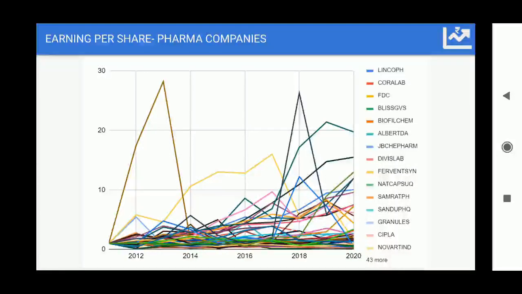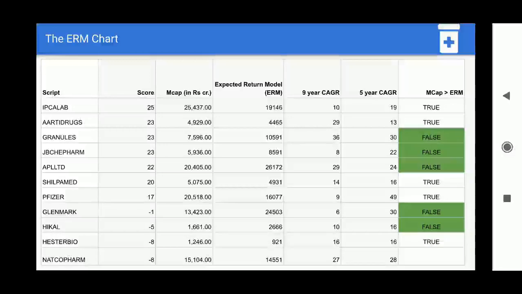Now finally we will be coming towards the end of this analysis, and here we will show you the ERM chart, or the expected return model chart. How do we arrive at this model? We take into consideration 120 parameters for all the companies that we are selecting, as you can see on the left hand side, and on the basis of these parameters we assign scores, and then the cumulative scores are added up.